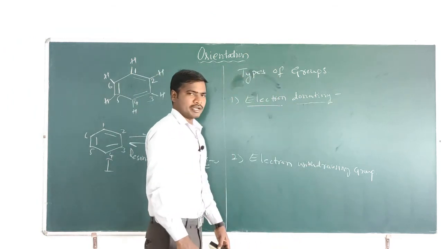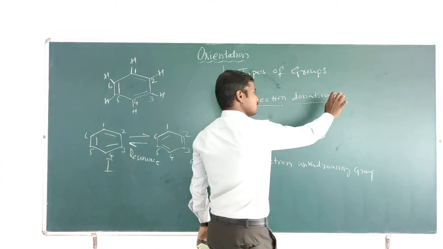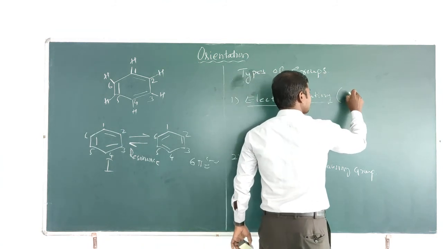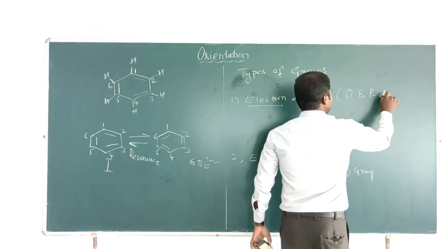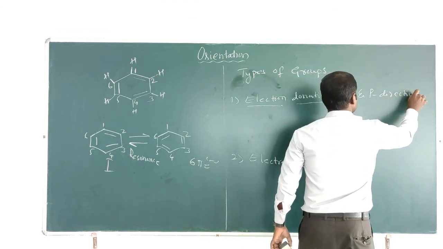The electron donating groups we also call ortho and para directing groups.